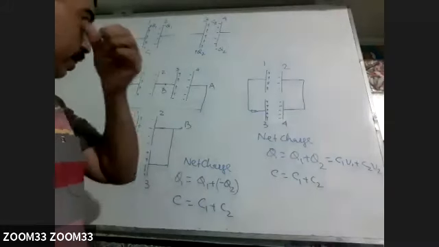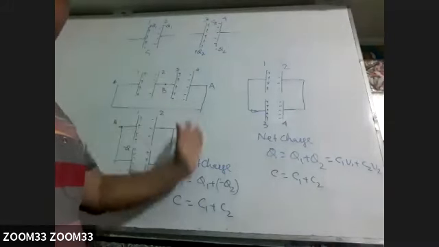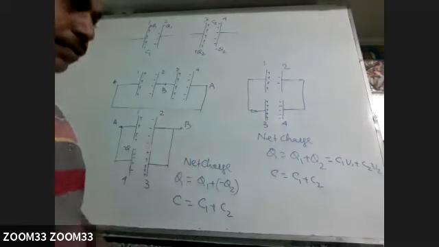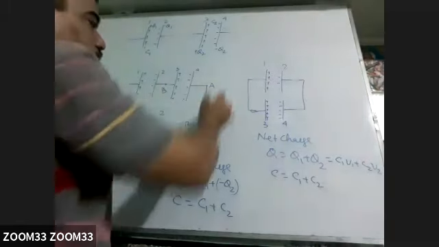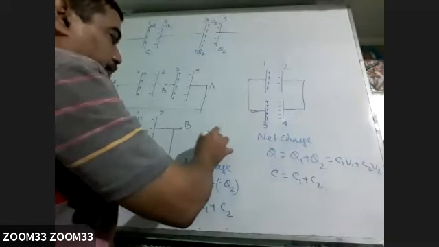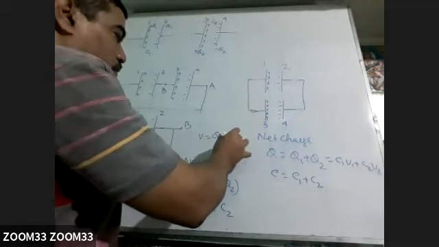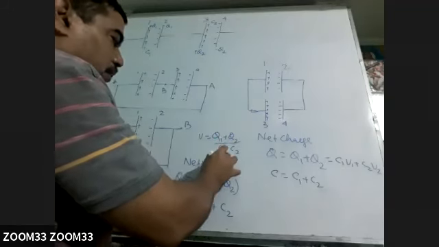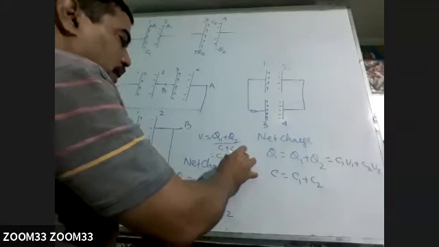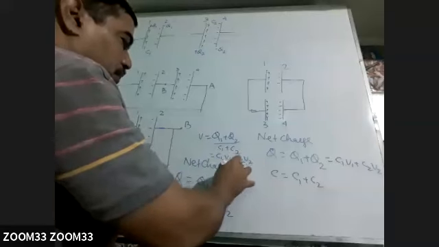So this way we can find the net charge and the common potential. The same formula will come. V will be the same whether it is this one or that one. So the V formula will be the same: Q1 plus Q2 by C1 plus C2, or C1V1 plus C2V2 by C1 plus C2, like what we have done.